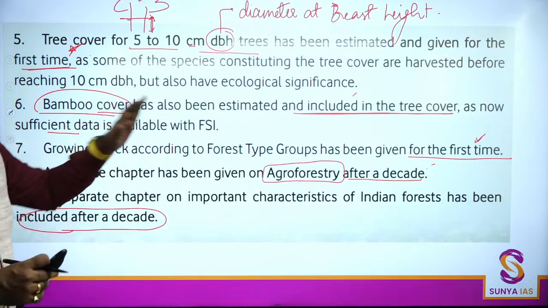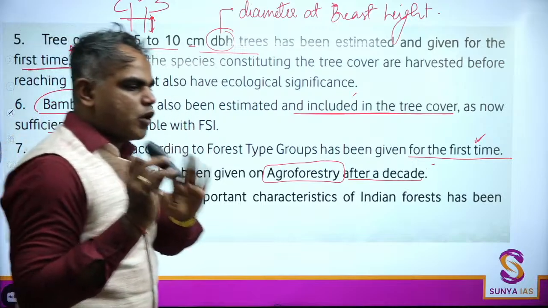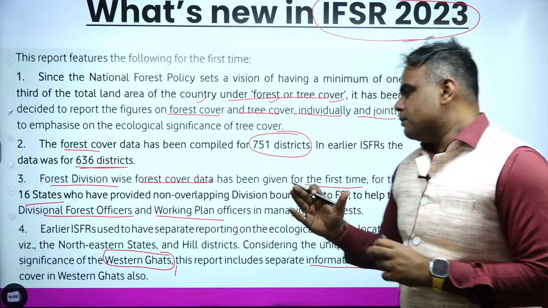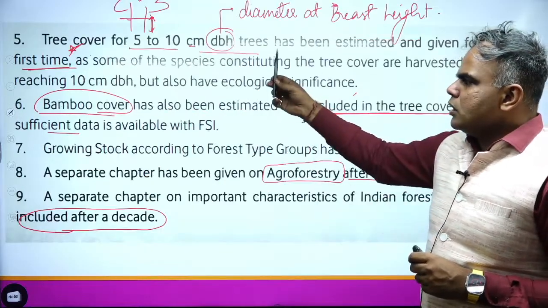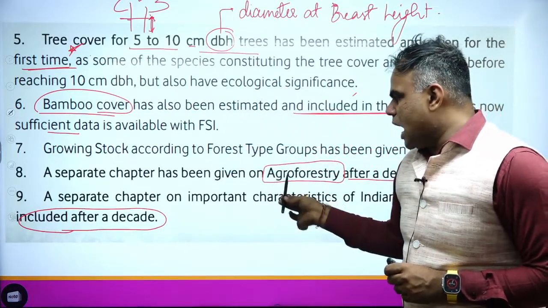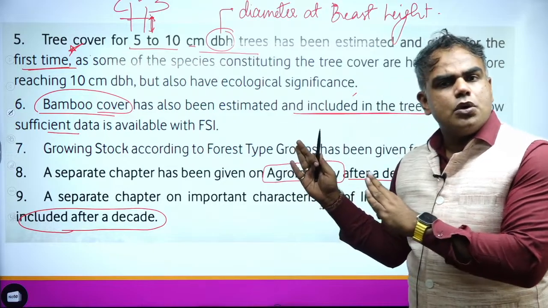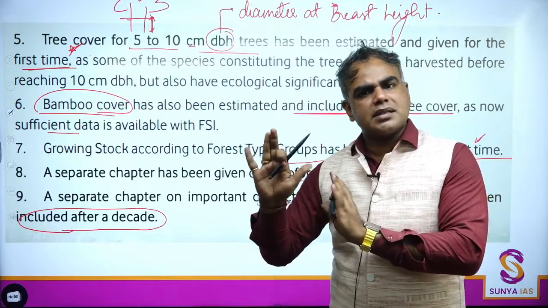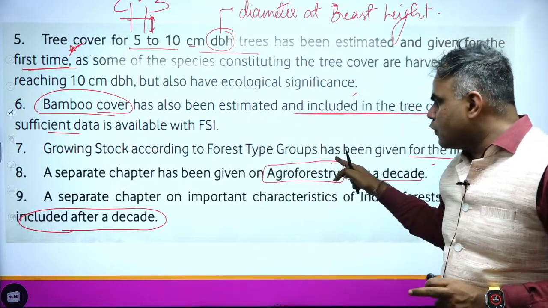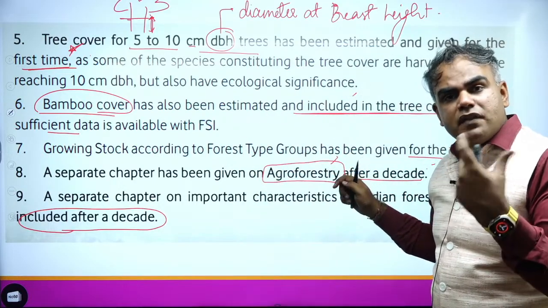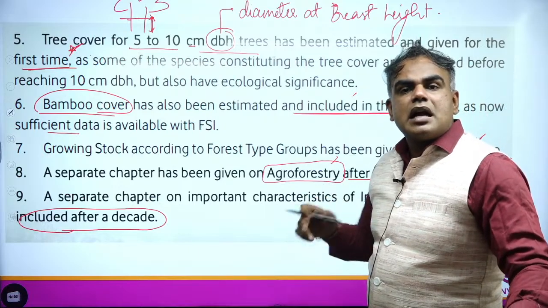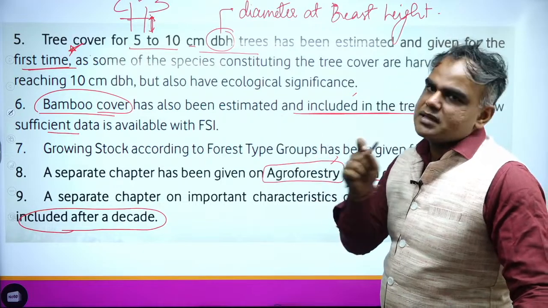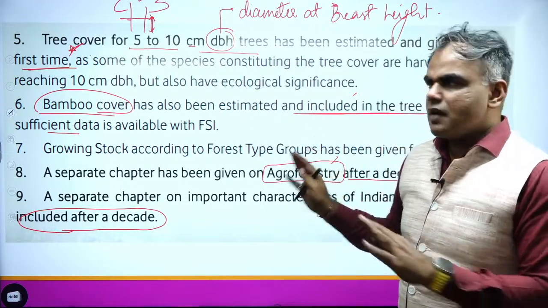So here, please note what is the main takeaway for us. What is the overall main takeaway? Western Ghats ke liye there's a separate section. And overall, the bamboo cover, growing stock, agroforestry, that is why when I tell you, I will not just tell you what is the maximum forest cover, tree cover, that is the factual part, yes, but even these things, because agroforestry, a question ye ho sakta hai ki which is a particular variety that is grown maximum in India. So in all these terms, all these varieties, examples in this class itself, we'll have a look at.